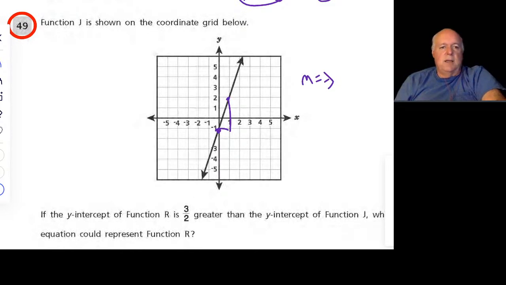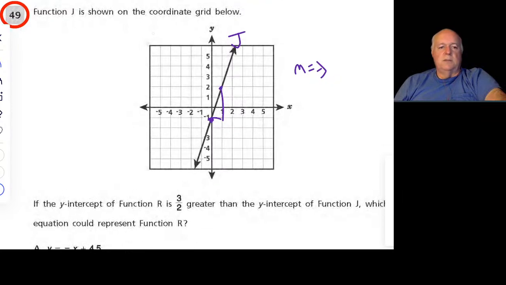So function j, it's telling us that this is j. By the way, there seems to be nothing else we can do with this coordinate grid except computing the slope and getting the equation of the line, which we may eventually have to do, but there's nothing else going on there. It's very unexciting. Ho-hum on the coordinate grid. So let me shift this up slightly and drag it over slightly so you can see the question.